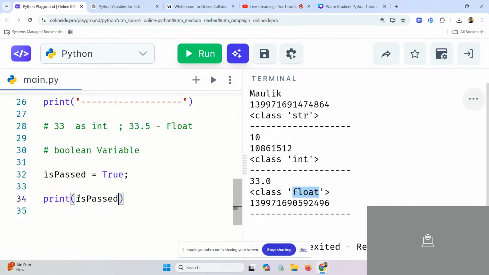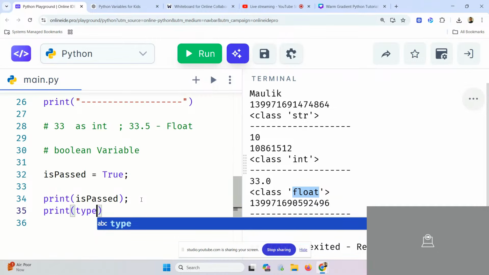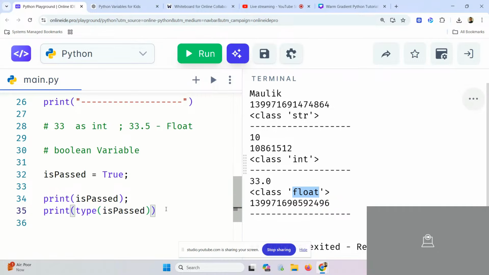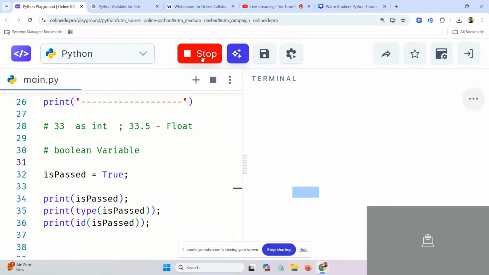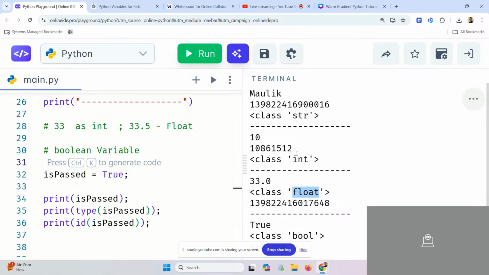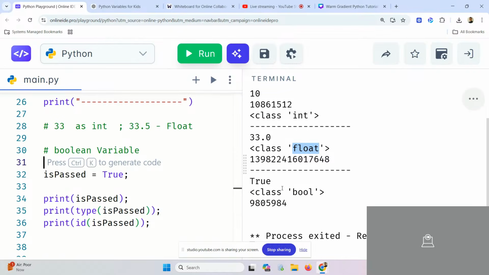I want to print what is the type of is_passed, and it will come as Boolean. And then I will print what is the ID of is_passed. Let's see. See, it gave me True. It's saying bool. Understood? And it gave me the ID of this variable.